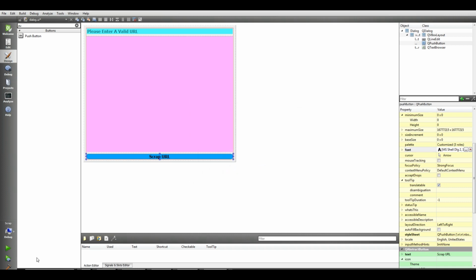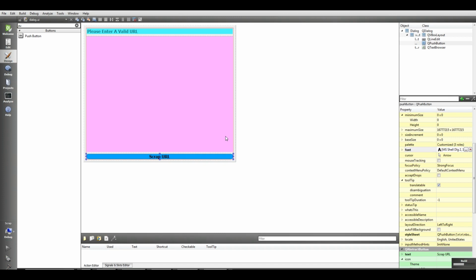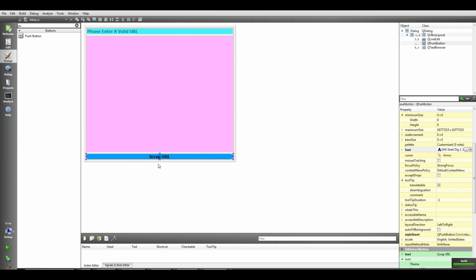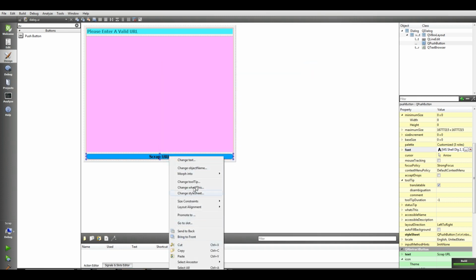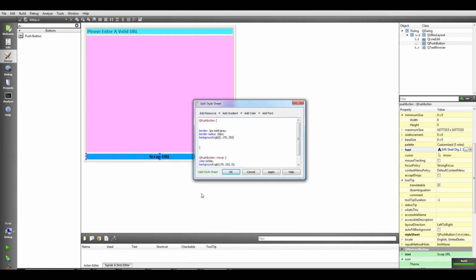Apply it, and let me just run it again. Let me build, and now it's not working. Let me check my mouse over, change style sheet, and hover, color white.